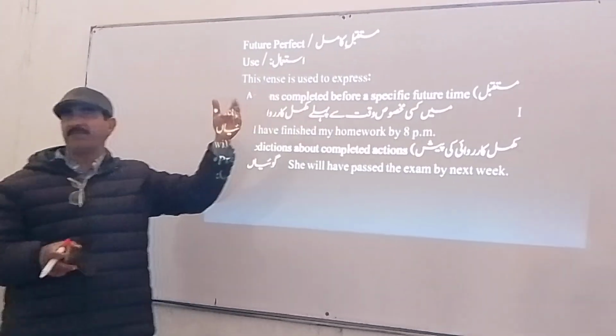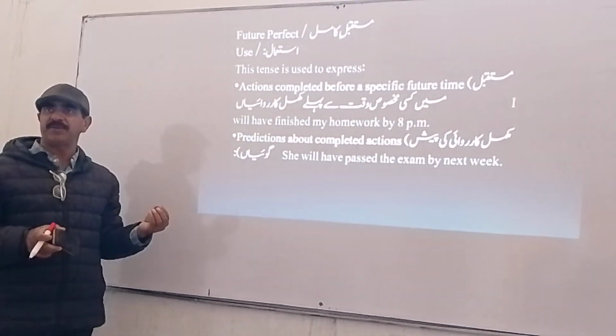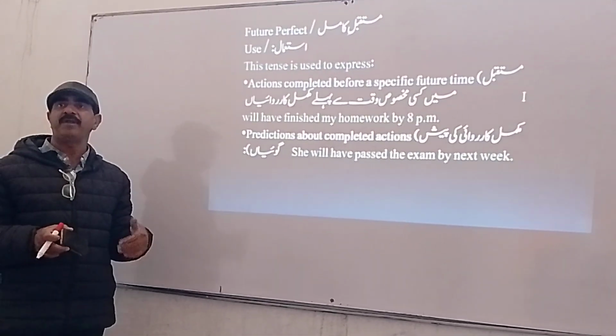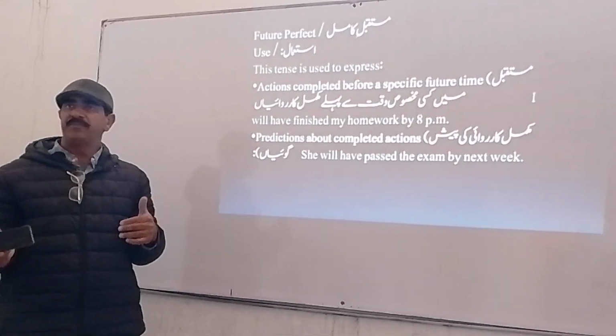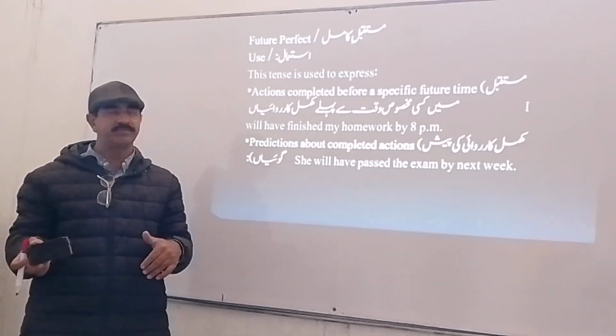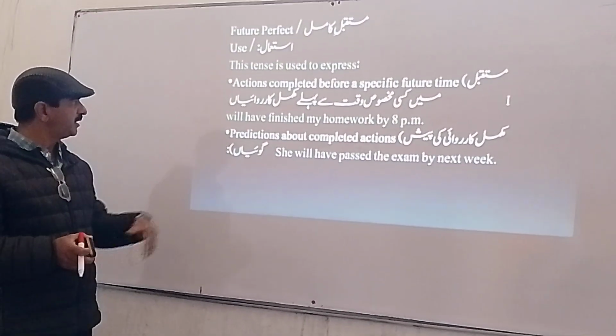Before this I will have completed my homework. Okay? So actions completed before a specific future time. Or I will have taken my lunch before 2 p.m. Clear? So action completed before 2 p.m. Clear?